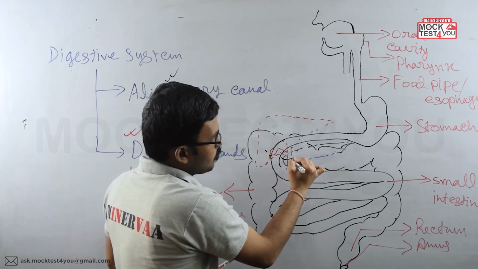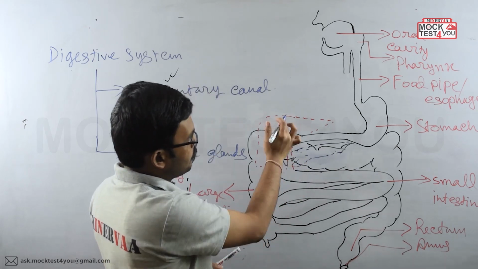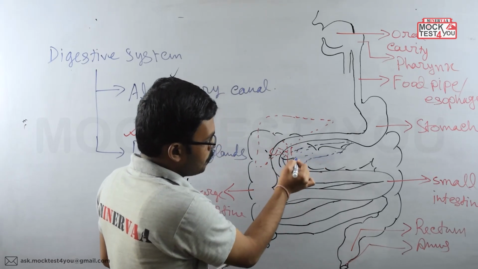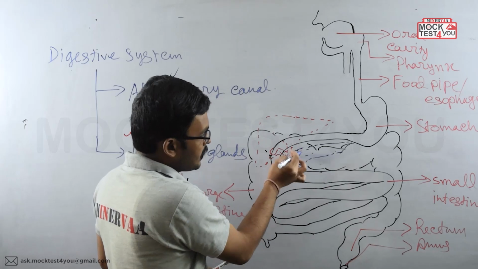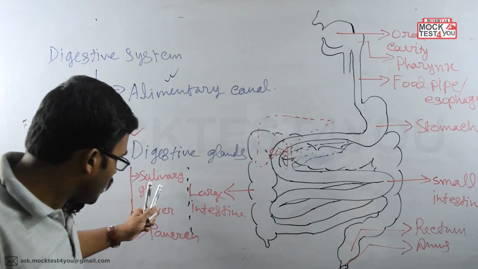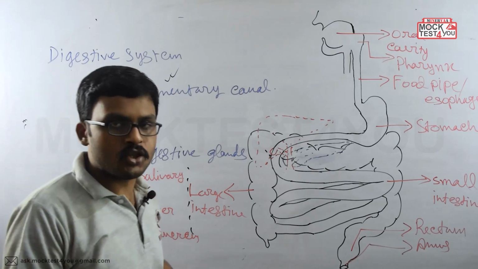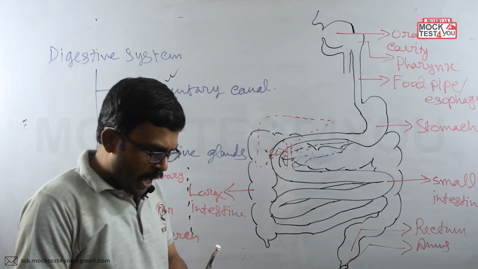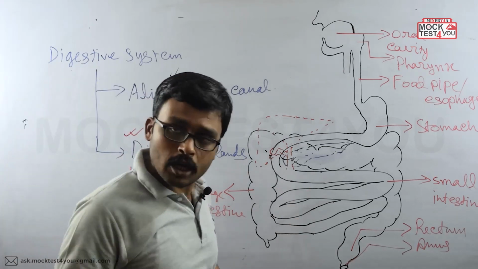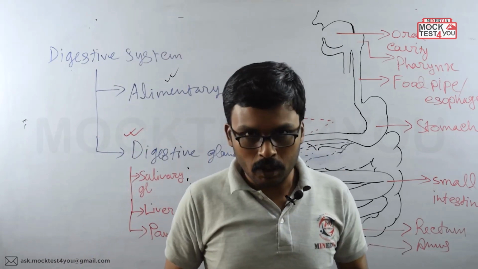Now from the pancreas also a pipe has come, which is connected directly to the pipe coming from the liver. So these two pipes have been connected, and together their secretions are coming inside the small intestine. So these are the three glands included with our digestive system. This is the primary idea about the whole system. Next we have to learn all these organs and glands in detail.